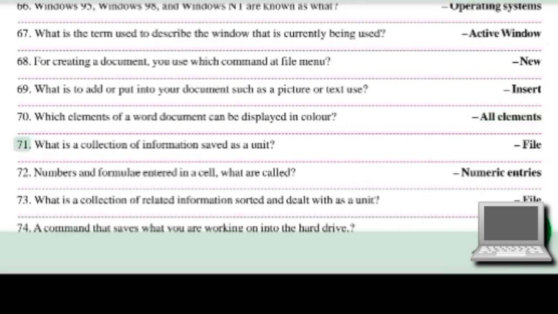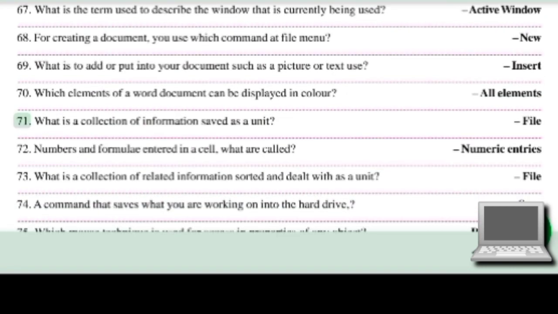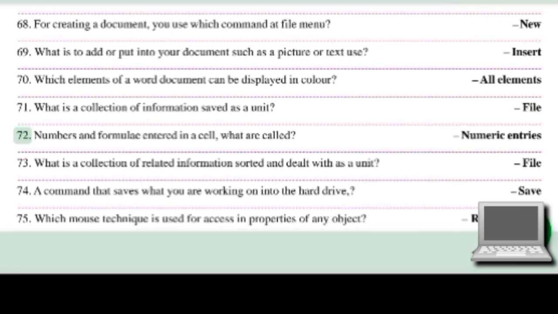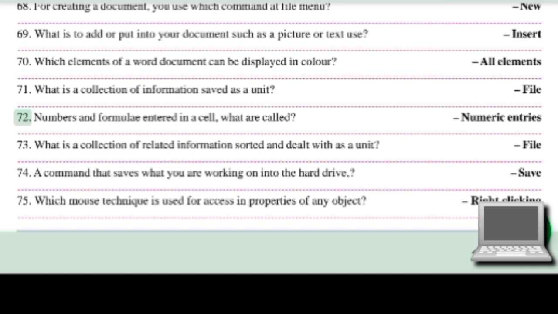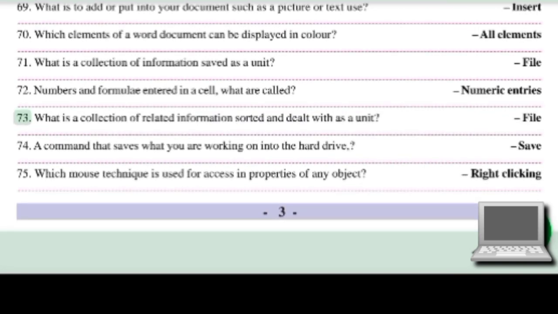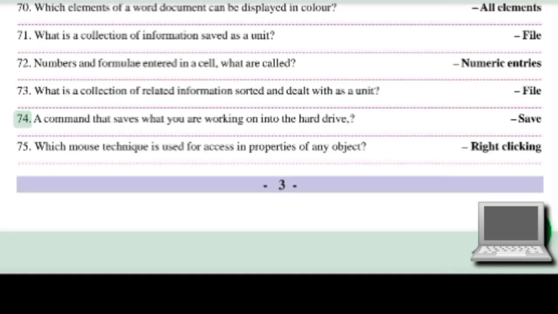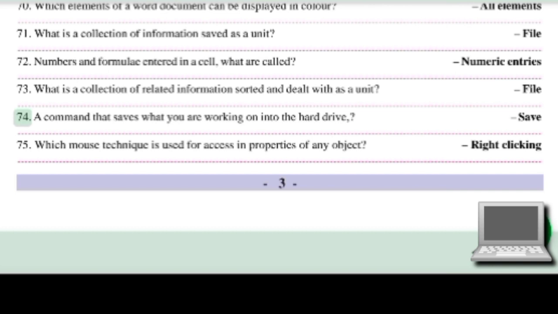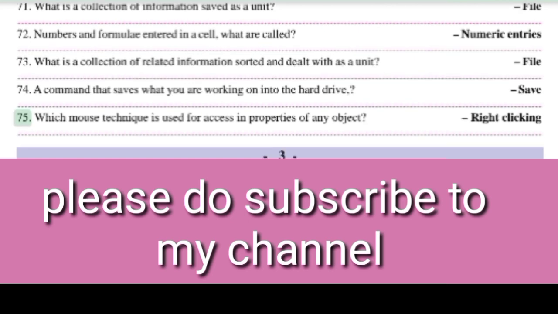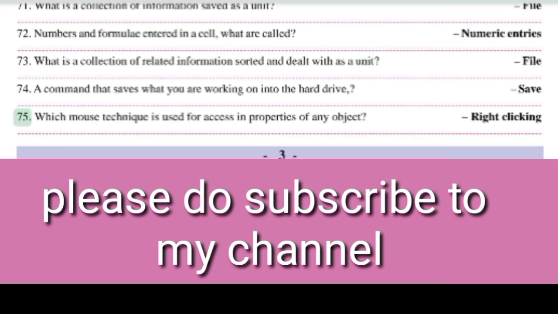All elements. 71. What is a collection of information saved as a unit? File. 72. Numbers and formulae entered in a cell, what are they called? Numeric entries. 73. What is a collection of related information sorted and dealt with as a unit? File. 74. A command that saves what you are working on into the hard drive. Save. 75. Which mouse technique is used for access in properties of any object?